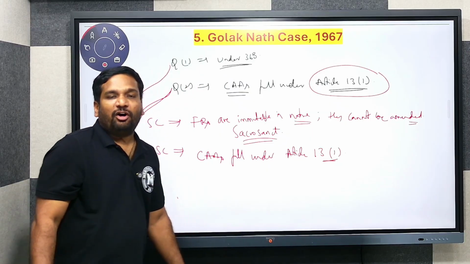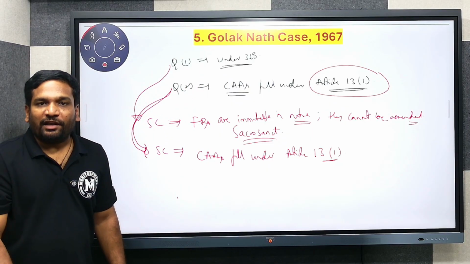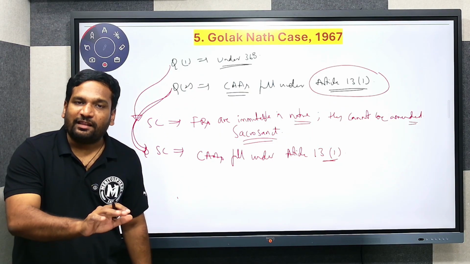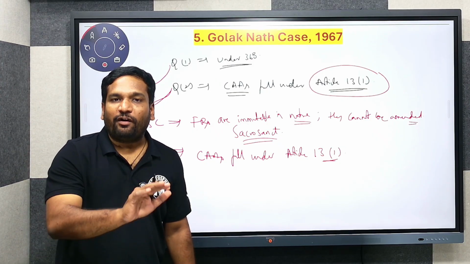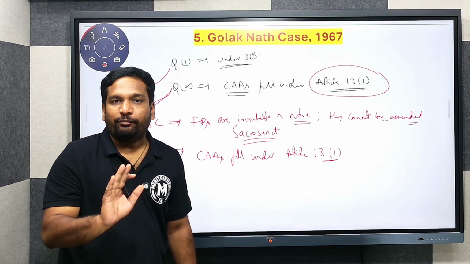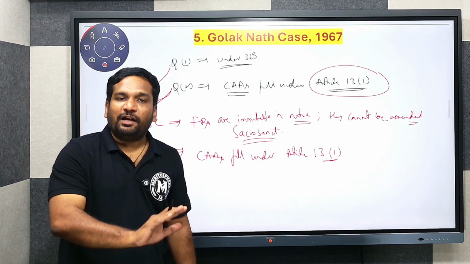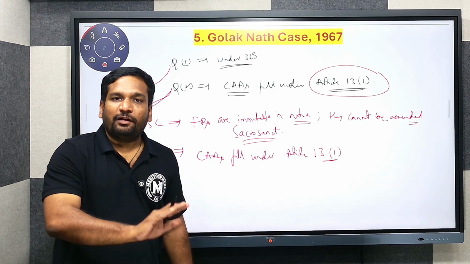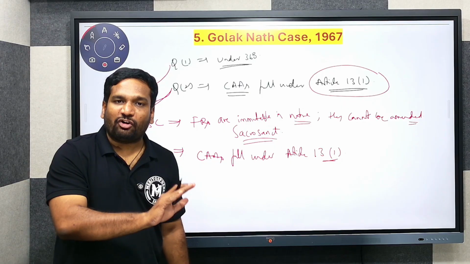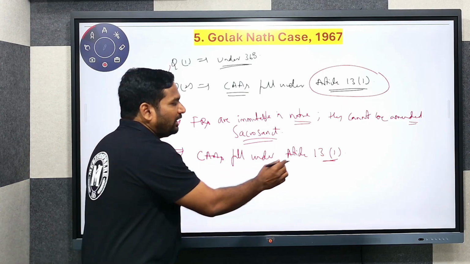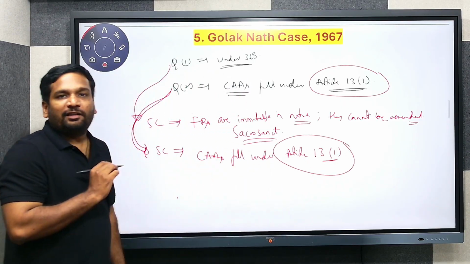Earlier, in Shankar Prasad and Sajjan Singh, the Supreme Court had taken a different view, that Constitutional Amendment Acts are different and do not fall under Article 13(1). But now in the Golaknath case, a different stand was taken. The Supreme Court said that the Constitutional Amendment Acts are also part and parcel of Article 13(1).